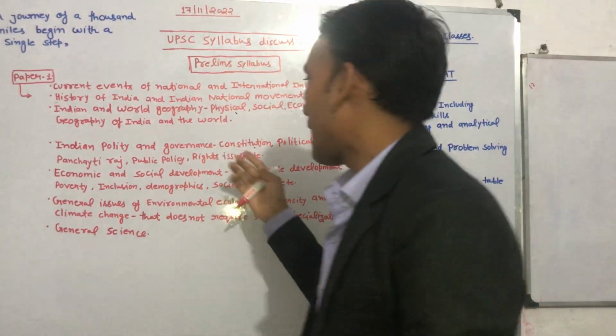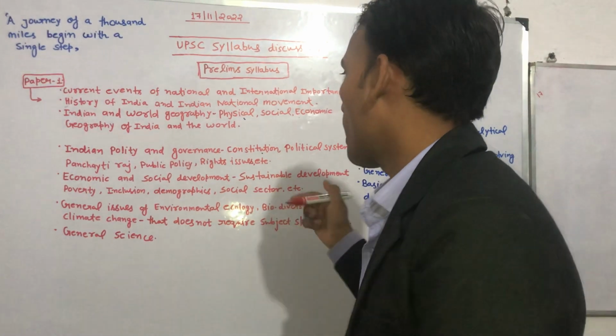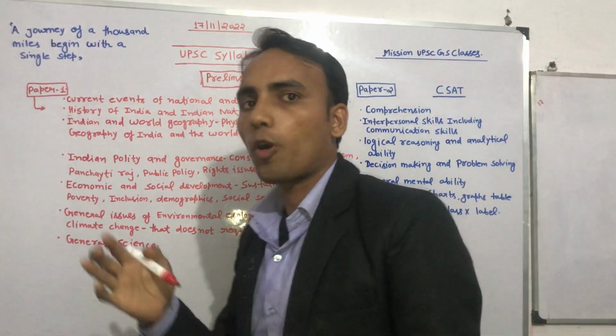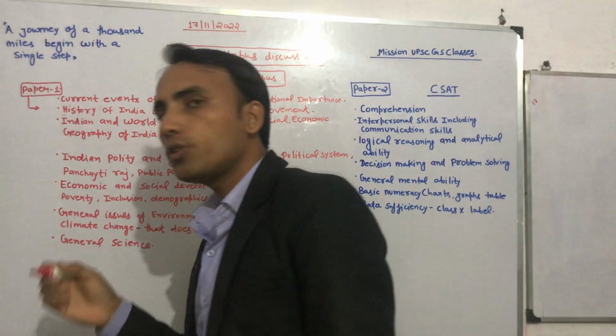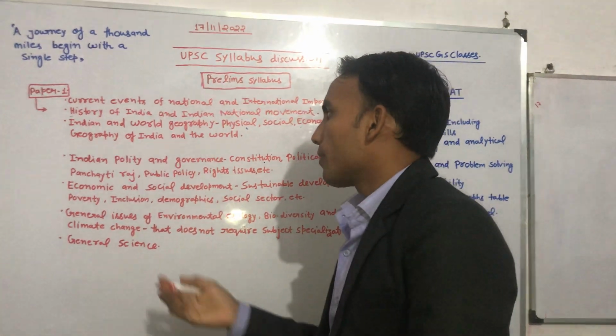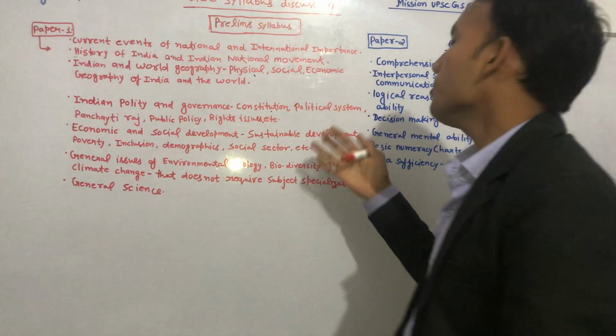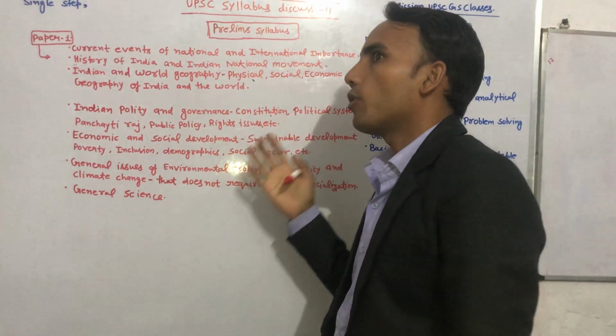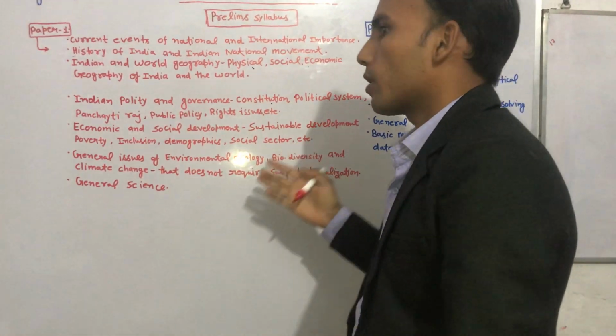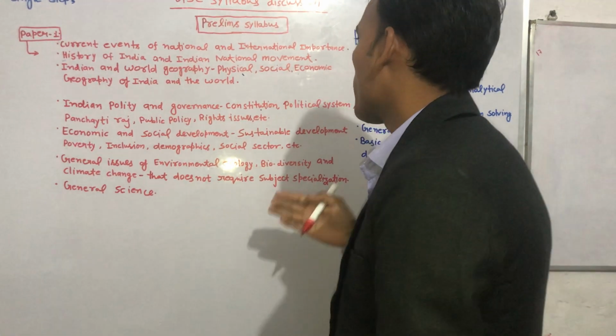All those things, the rights issues, natural rights, fundamental rights, and intellectual property rights, all those related issues you have to understand properly. So under the political system, you have to read about the legislature and the executive, like what constitutes the